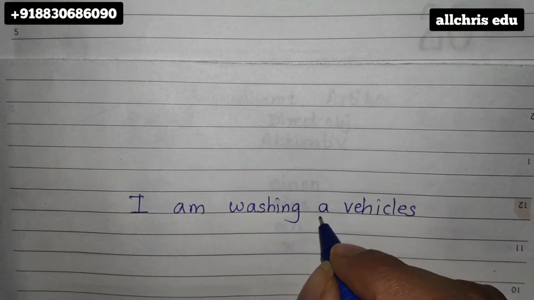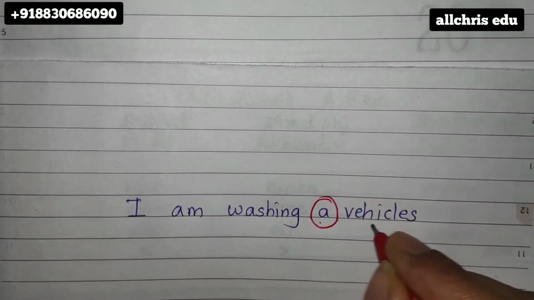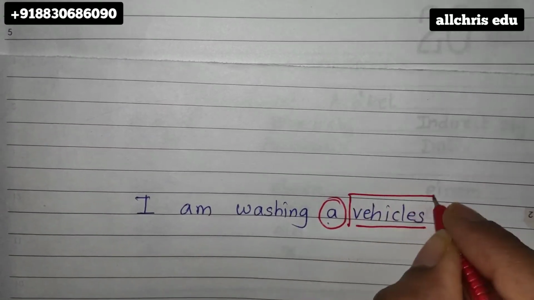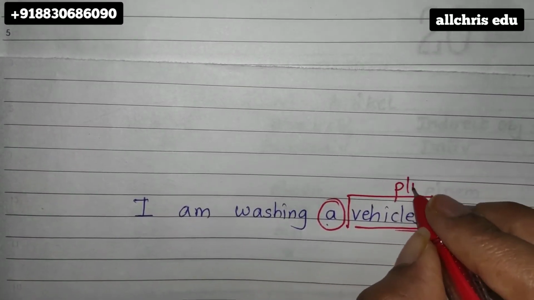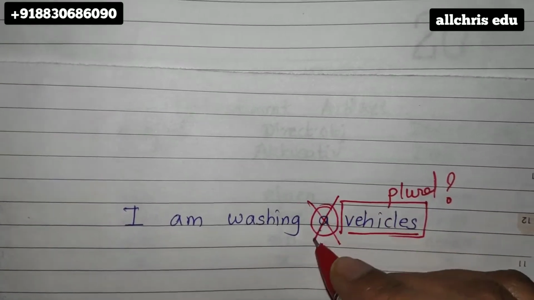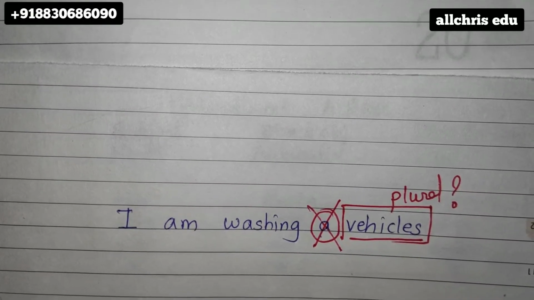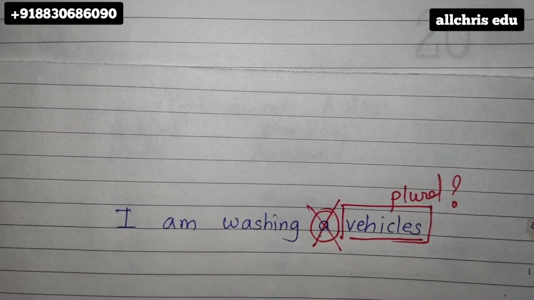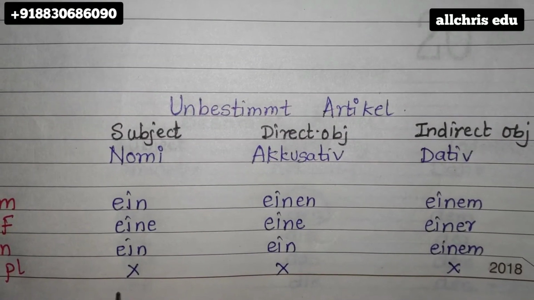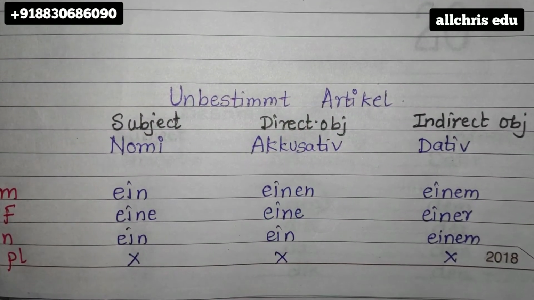Can I use a with the noun which is in plural form? Can I do that? No, right? I cannot use unbestimmt article with plural nouns. So there are no plural articles in unbestimmt article.